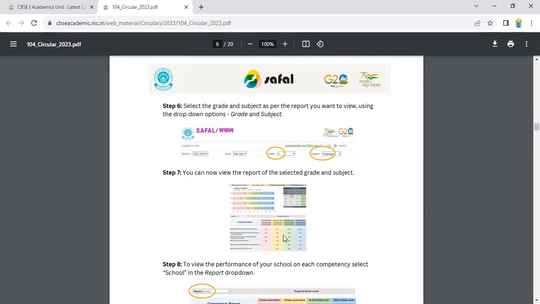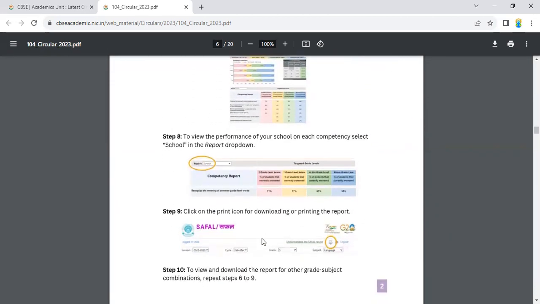Then you will get such a report for that particular class. Just like here it has been given class 5th and language. So here the report is of class 5th and the subject is language. For other subjects also you can do the same procedure.